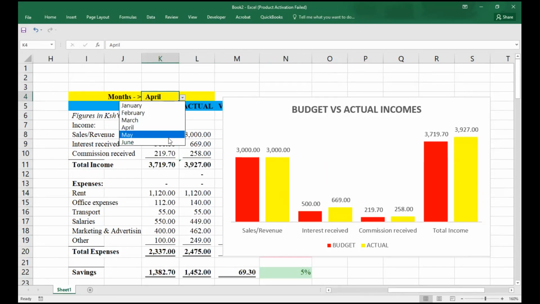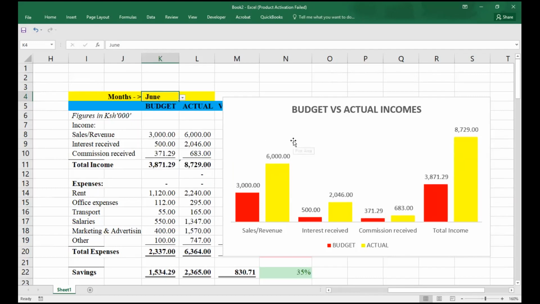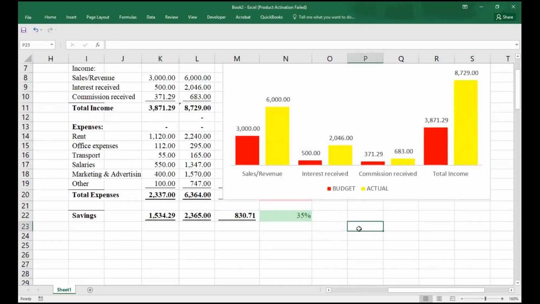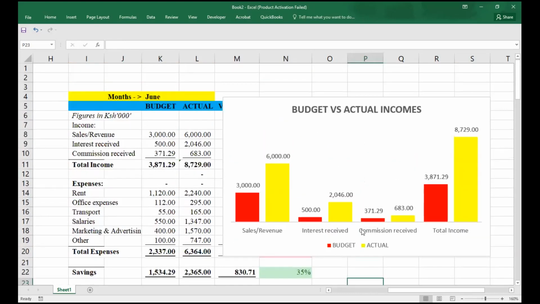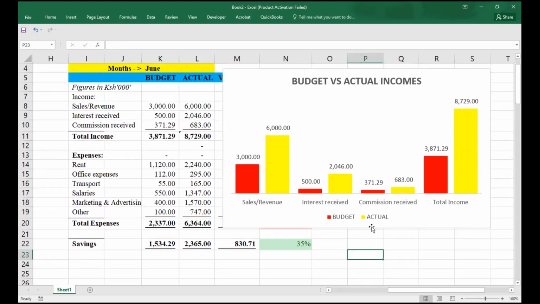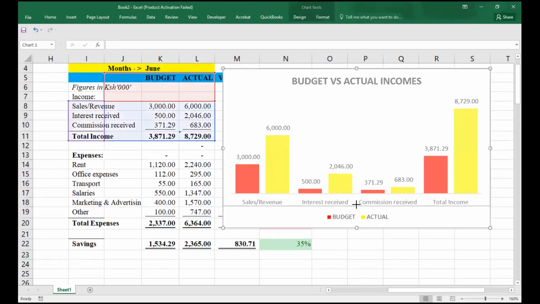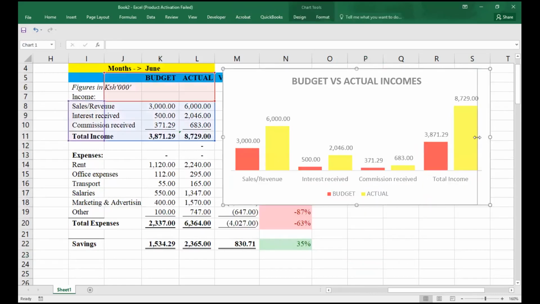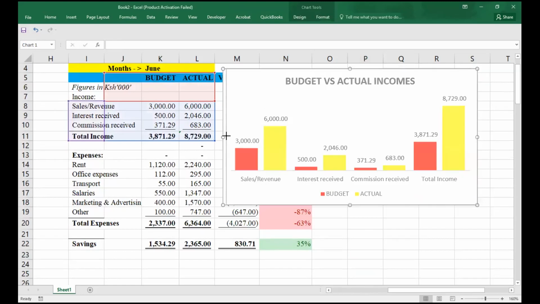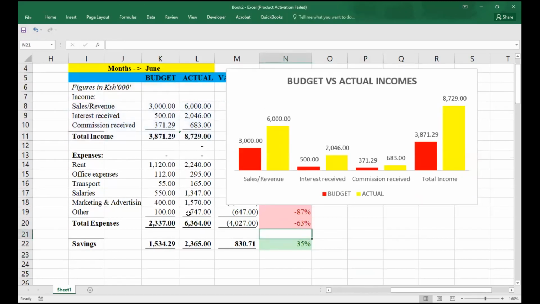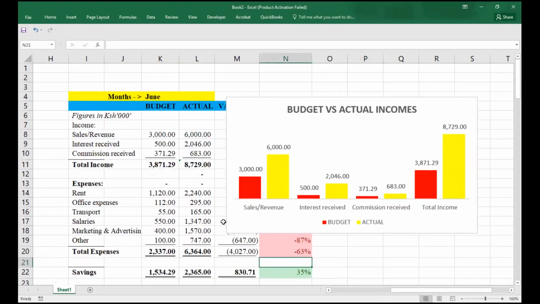For the month of June, you see, everything has basically been automated. So in that case, maybe I also want to prepare, say, for expenses. I'll want to prepare for expenses as well. So for expenses, the same case will apply.